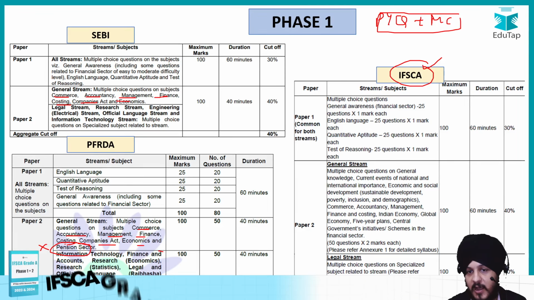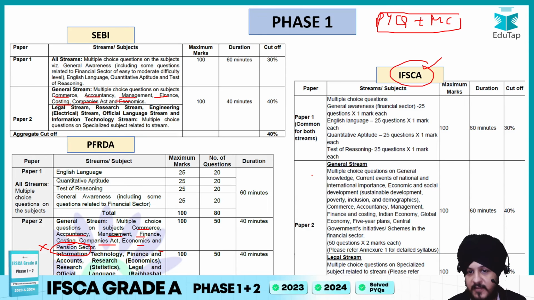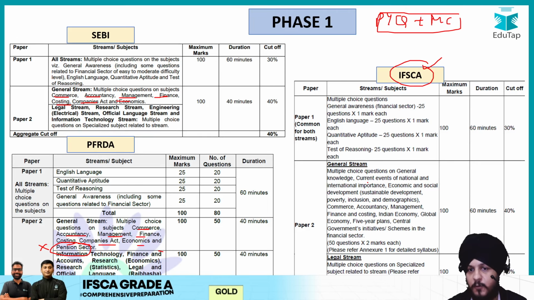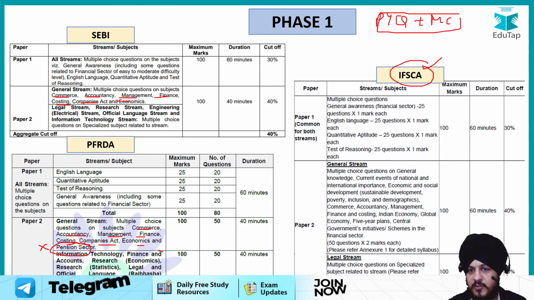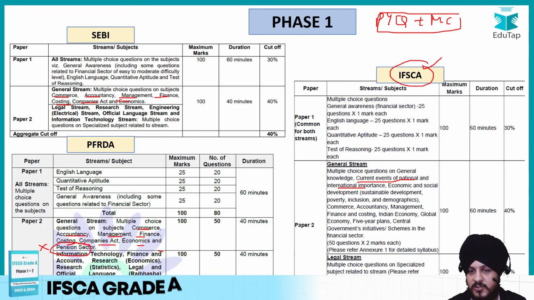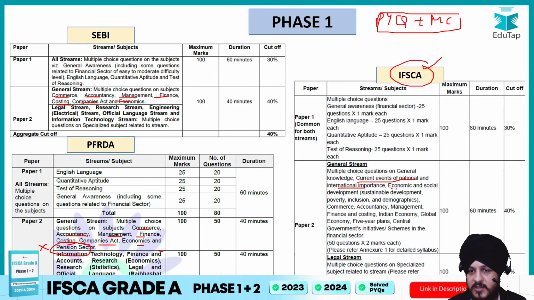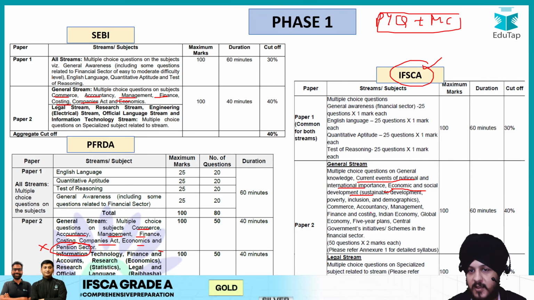And if you talk about IFSCA, with respect to paper 2, I would say almost the same components are there, with the exception of a few, like for example they have added some other specificities also. For example, if you see over here, they have specifically talked about current events of national and international importance. They're also mentioning economic and social development, and over there they have given, I would say, a syllabus with respect to that, right? Then we have commerce, accountancy, management.